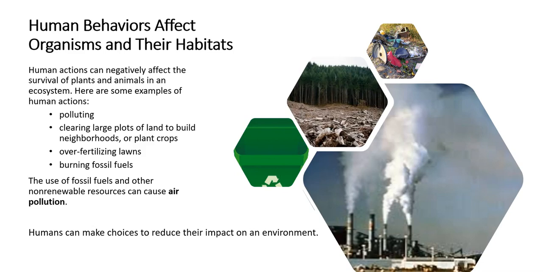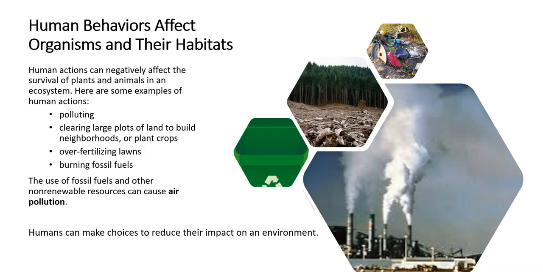Clearing large plots of land to build neighborhoods or plant crops. So all of the farms that are built in order to have the room to plant all of the food in the fields on farms, habitats, possibly a forest or other habitat, was cleared with the trees cut down. Also, when we build roads, neighborhoods, businesses, lots of trees and other types of habitats for animals are cut down and cleared to make way for humans to build.